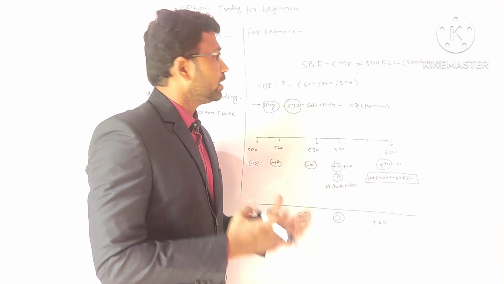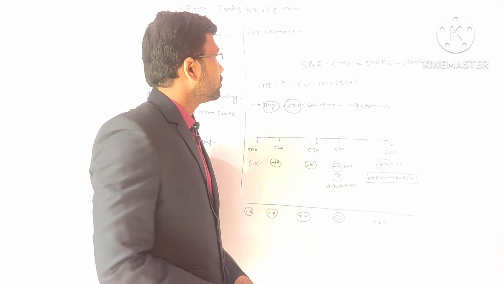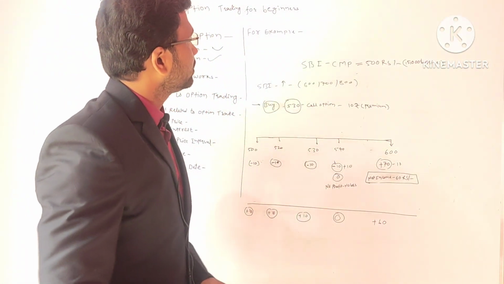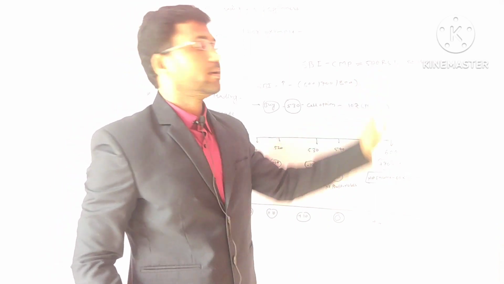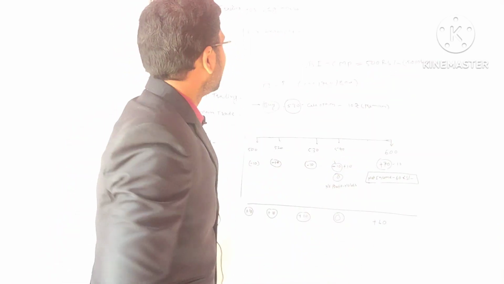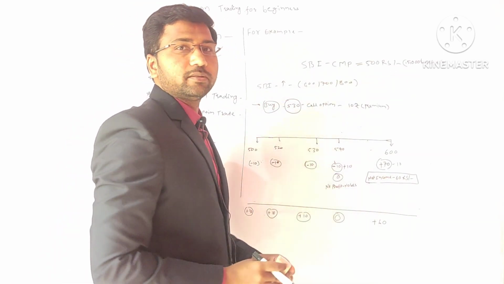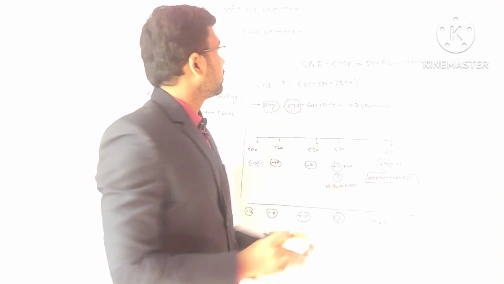So in the same way, I will try to explain the put option with the same example. In the put option, let's keep the current market price as 500 and lot size the same. So you are predicting that after the 3 months, the SBI will be down. So how much will it be down?